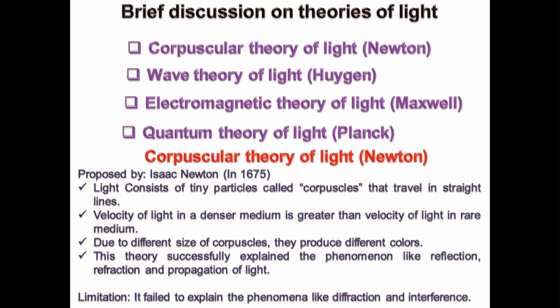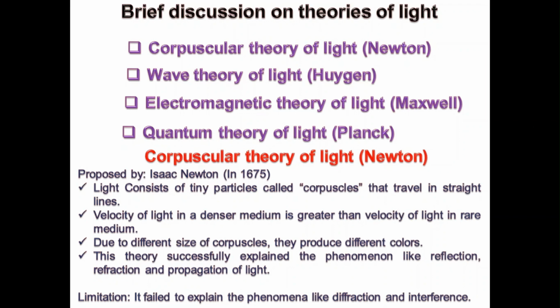Next, you can think that white light consists of seven colors. So why do colors change? Why can you observe different colors? For that, Newton suggested that these tiny particles, these corpuscles, have different sizes. Since they have different sizes, we are able to see different colors. So the next statement: due to the different sizes of corpuscles, they produce different colors.